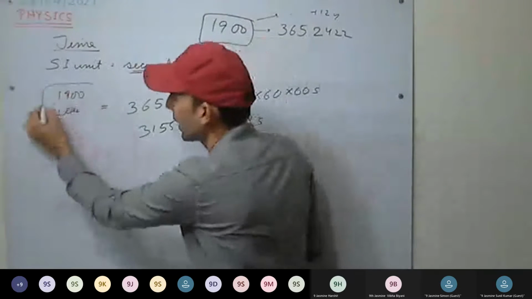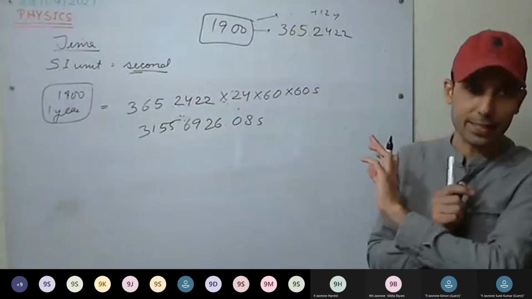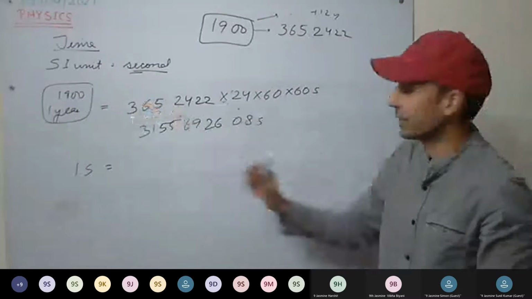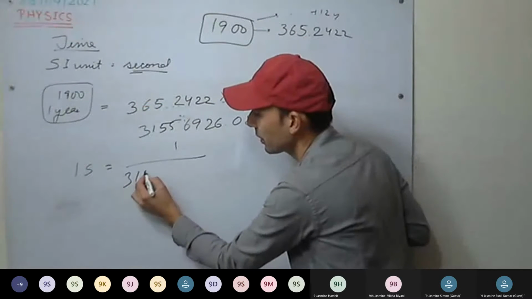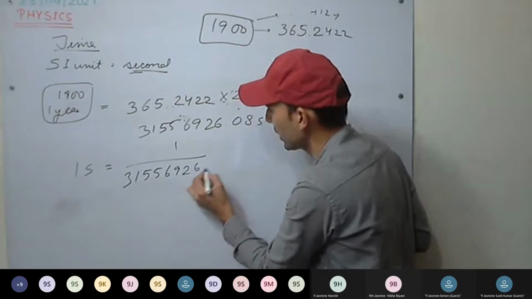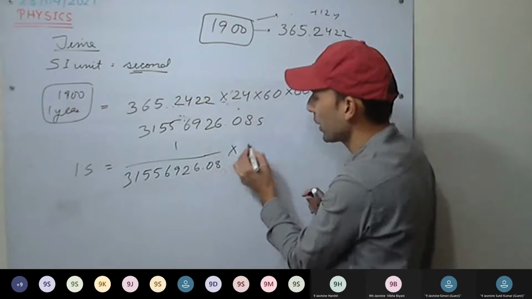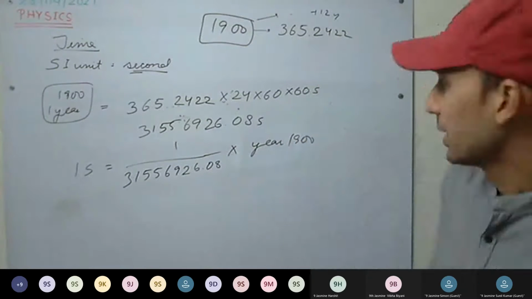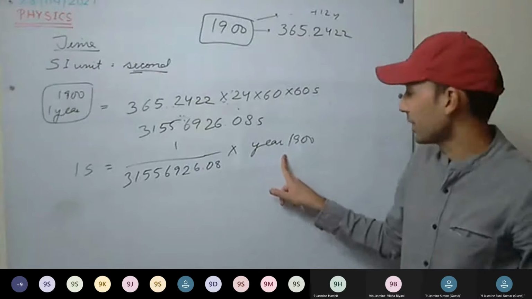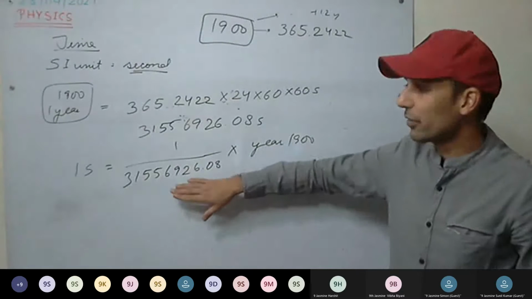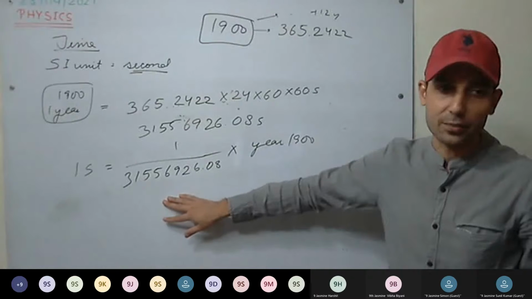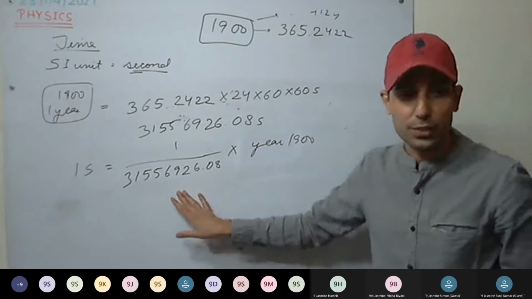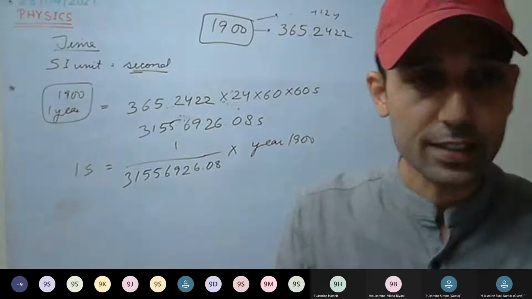So the year 1900 contains these many seconds. So 1 second will be how much part of the year 1900? 1 upon 31556926.08 part of the year 1900. This was in 1956, when it was redefined as this one. Understood this one? But again, it was redefined in 1964.